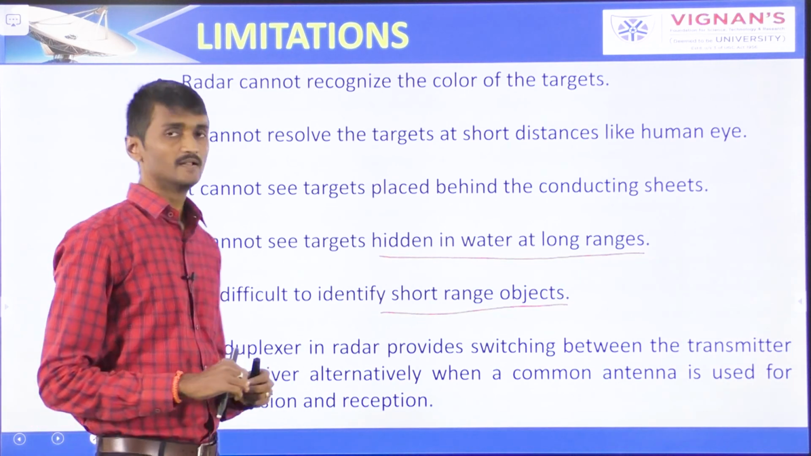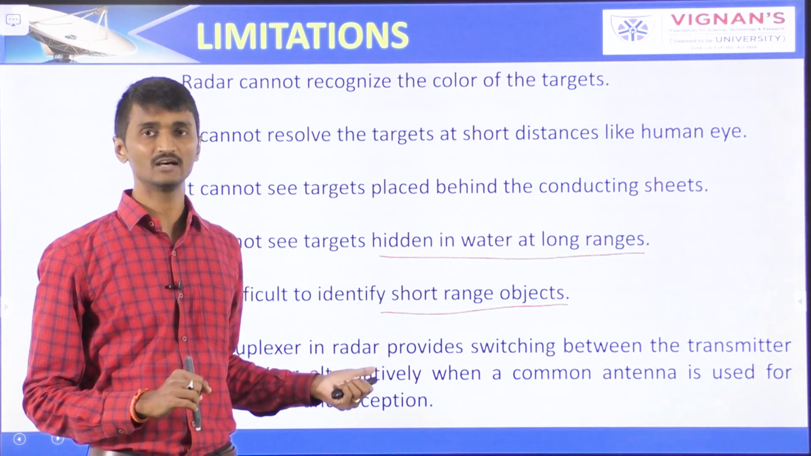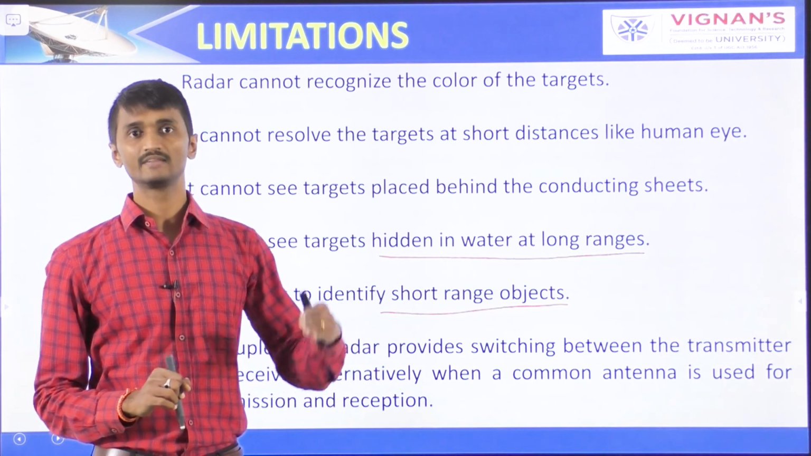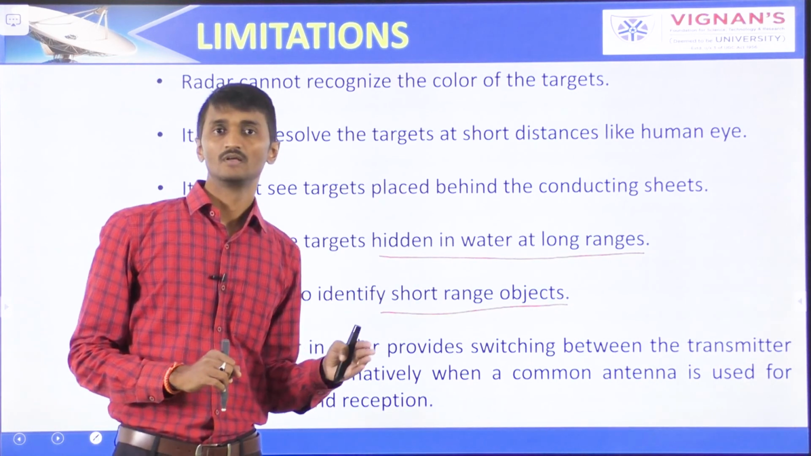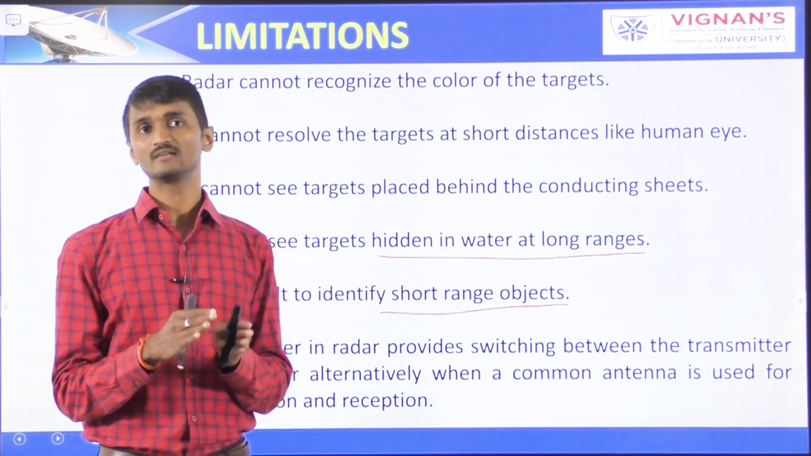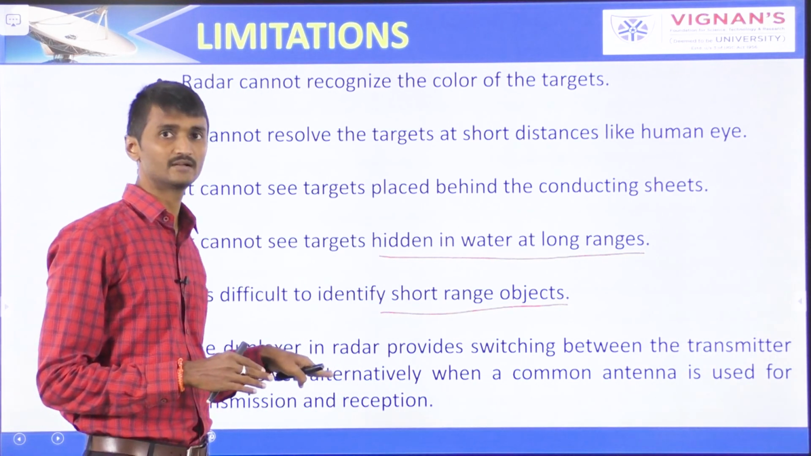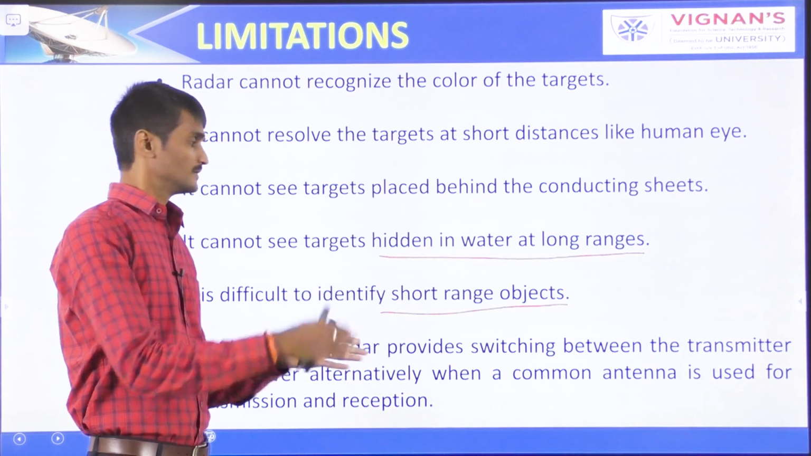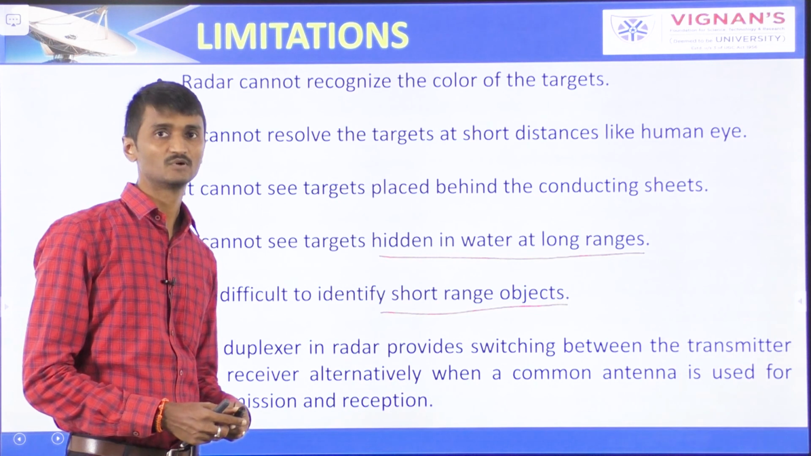The duplexer in radar provides switching between the transmitter and receiver alternatively when a common antenna is used for transmission and reception. So only a single antenna duplexer is used for transmission and receiving when we are using the single antenna.